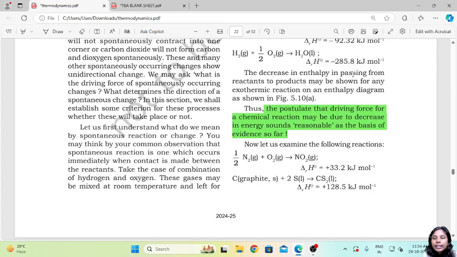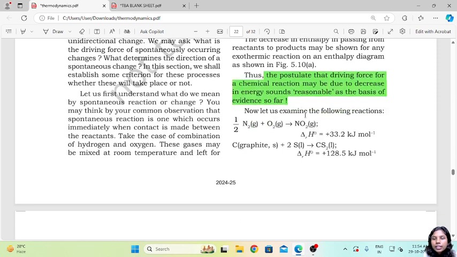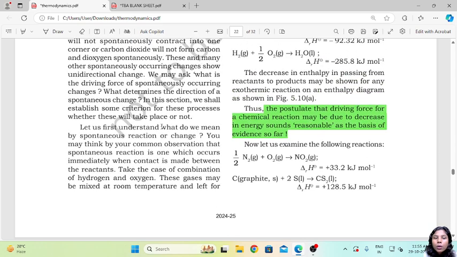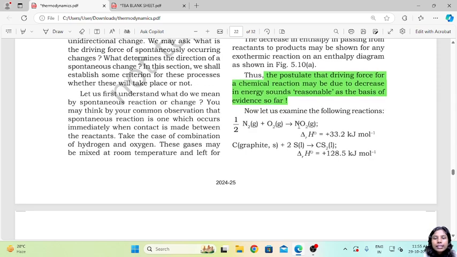So the decrease in enthalpy in passing from the reactants to the products may be shown for any exothermic reaction on an enthalpy diagram. Thus, the postulate that the driving force of a chemical reaction may be due to a decrease in energy sounds reasonable. So, the driving force that we were questioning, we asked what is the driving force of spontaneously occurring changes. We can say that it is due to the decrease in energy that occurs, and that itself acts as the driving force of spontaneously occurring changes.